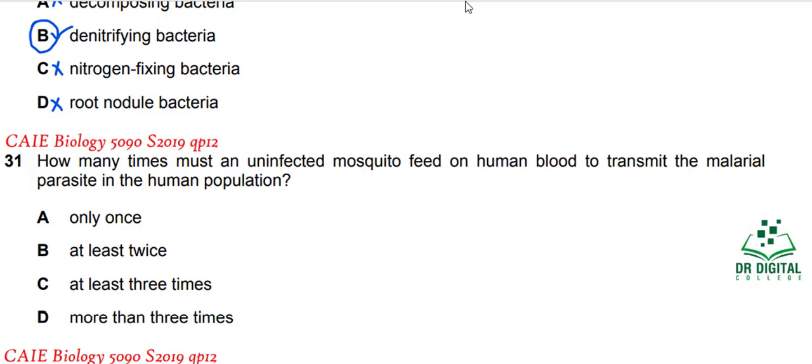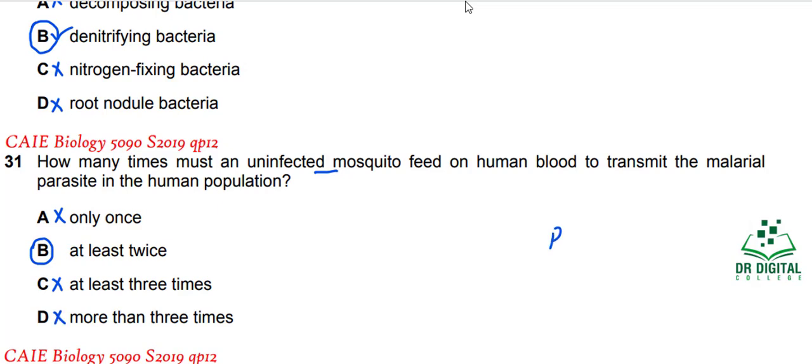In question 31, how many times must an uninfected mosquito feed on human blood to transmit the malarial parasite in the human population? If the mosquito is uninfected, first it will get infected from some malarial patient and then it will transfer to some healthy person. So at least 2 times the mosquito will have to feed on the human. So at least 2, answer B is correct. Only once will be wrong, and at least 3 times, no, it will be 1 time extra. More than 3 times, this will also be extra.